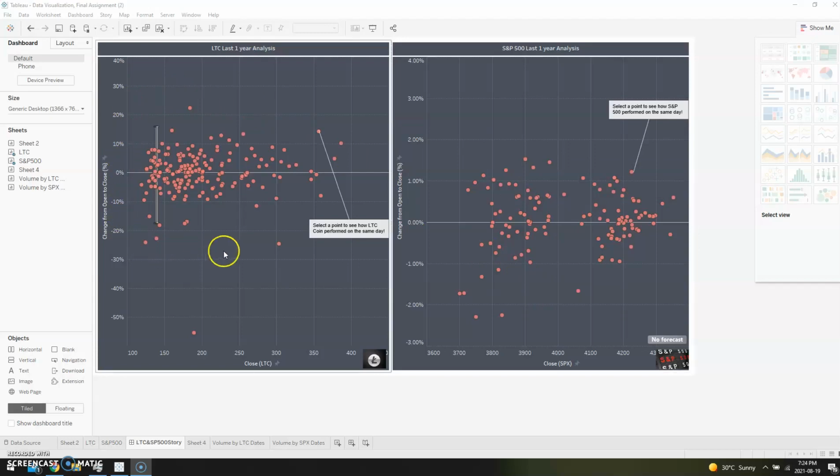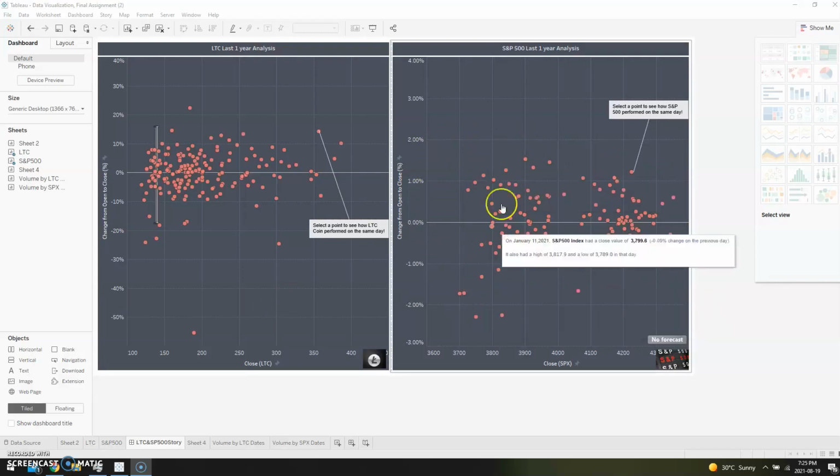more risky because there are many red dots between like 5% and 10%, even I can see a 20% increase. However, there are many red dots between 0 and the minus 10%, and even you can see 55% decrease on May 19, 2021, compared to S&P 500. For S&P 500, almost 99% of the red dots are between 2% and the minus 2%.